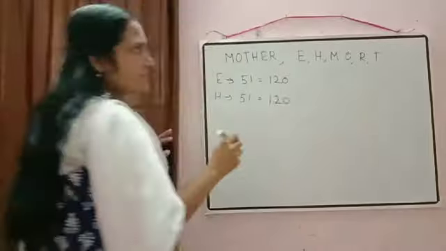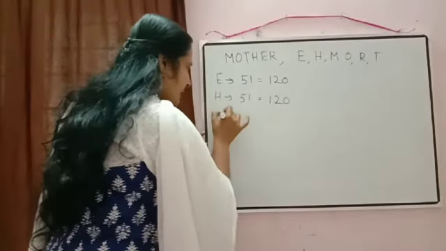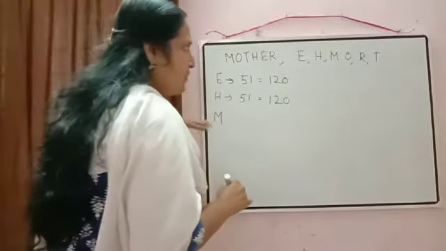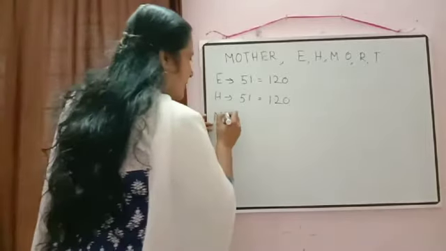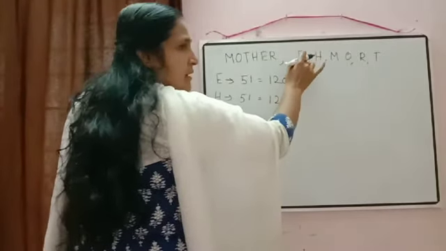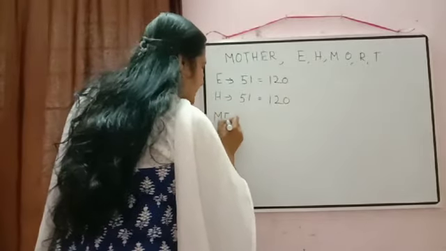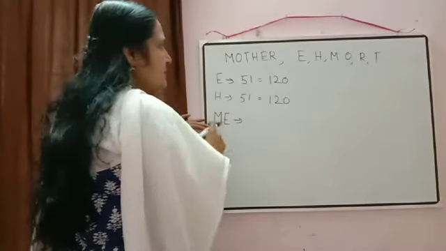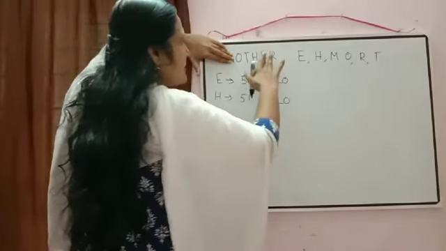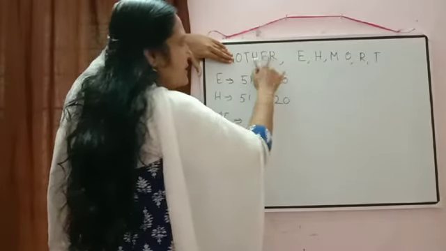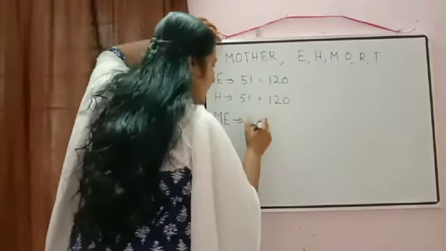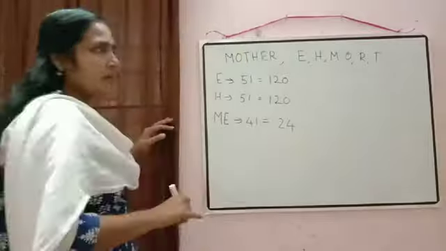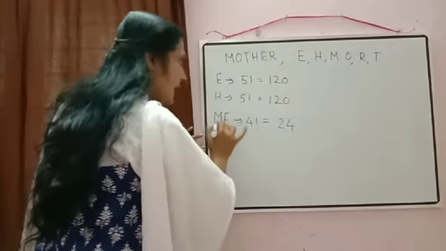Then next, the number of words starting with M, but in that MOTHER will come. When we arrange the letters, somewhere MOTHER will come. So we'll move to the next one. Again, in alphabetical order, the number of words starting with ME, because in that MOTHER will not come. So we are finding all the words starting with ME. Keeping this ME fixed, how many letters remain? 4 letters can be arranged in 4 factorial ways. So that will be equal to 24. Then the number of words starting with ME is over.